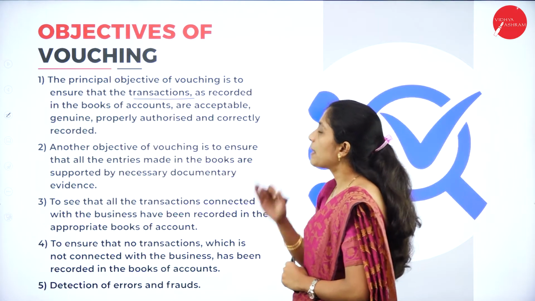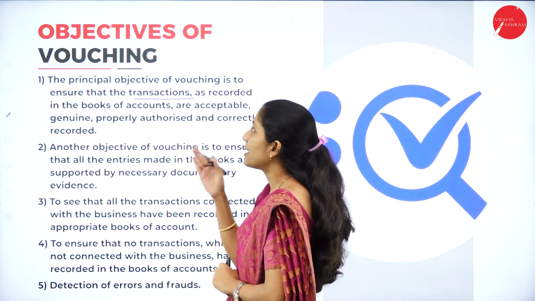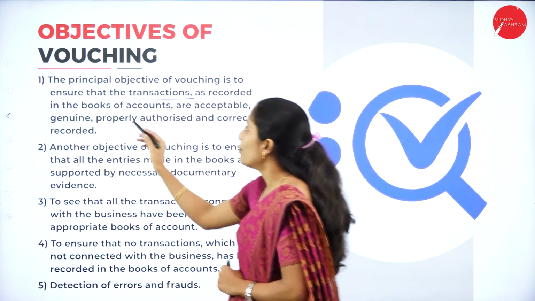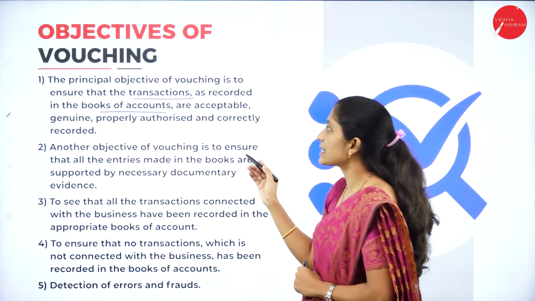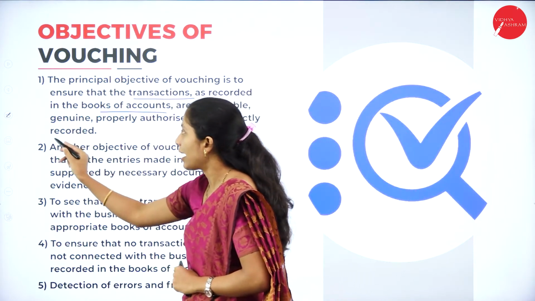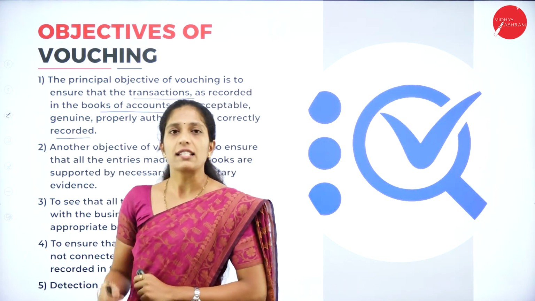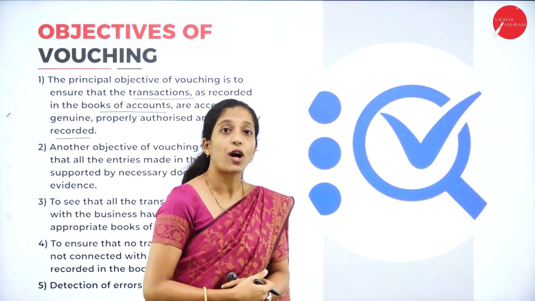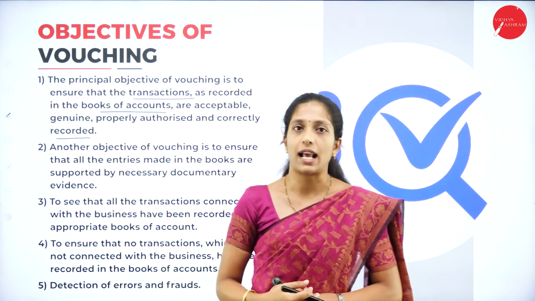of account. The principal objective of vouching is to ensure that the transactions as recorded in the books of accounts are acceptable, genuine, properly authorized and correctly recorded. So if there is a proper evidence, then it means that the books of accounts are properly maintained by the organization.